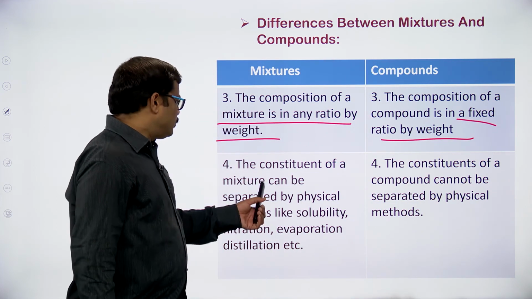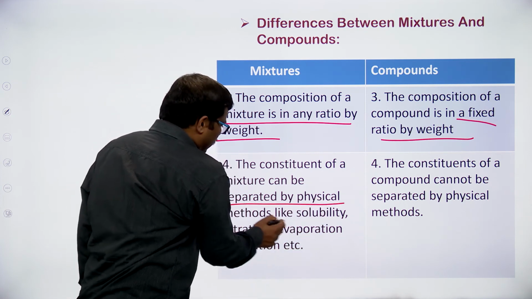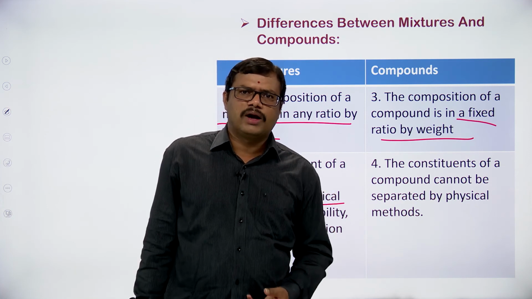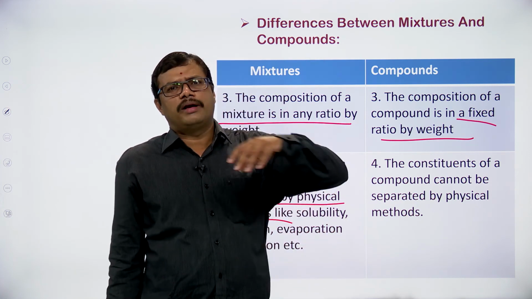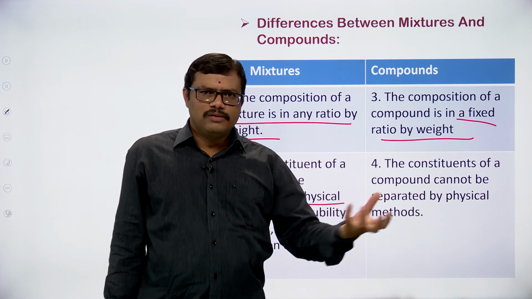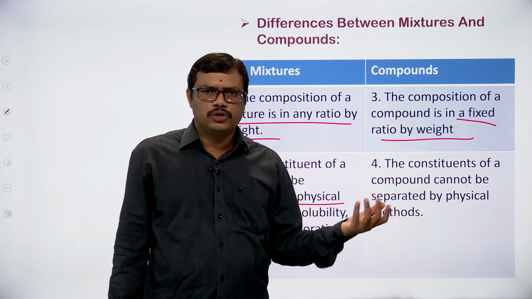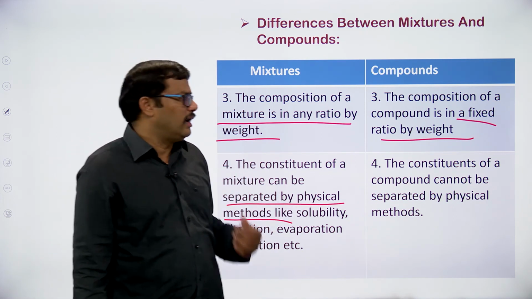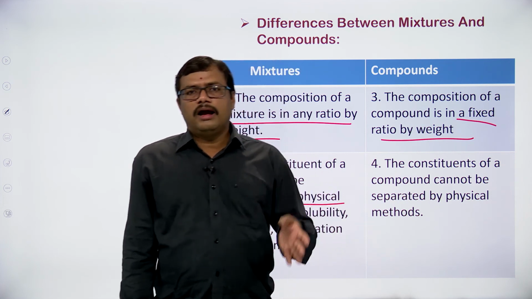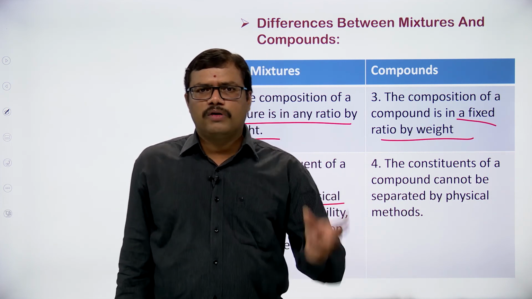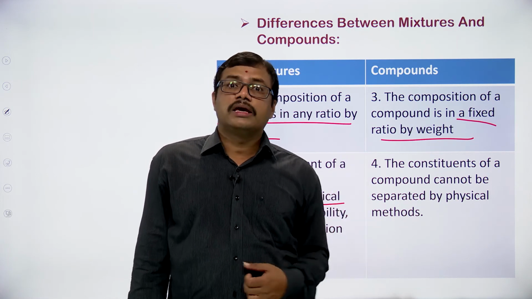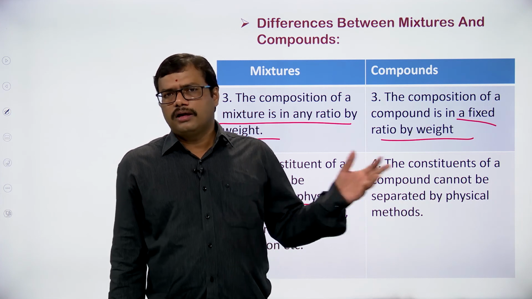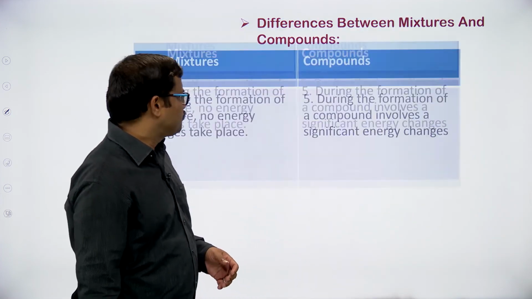The constituents of a mixture can be separated by physical methods. For example, if I take a sugar solution and I am heating it, what happens? After boiling, the water will evaporate. Slowly water will evaporate. And lastly, what is going to stay in the bowl is sugar only. So we can separate sugar and water from the sugar solution just by heating, boiling. But in the case of water, I cannot separate the hydrogen and oxygen from water by a physical method. I have to use a chemical method. So by using only chemical methods, I can separate the constituents of a compound. That is what we have discussed already, right?